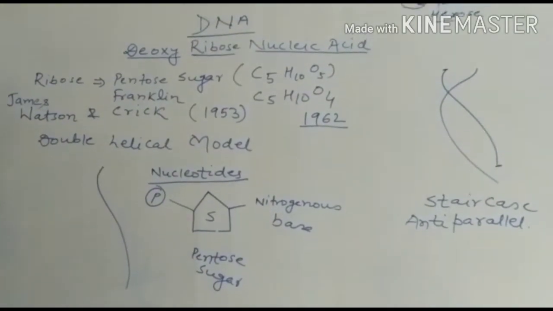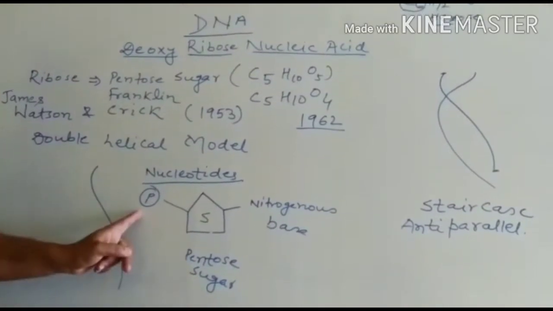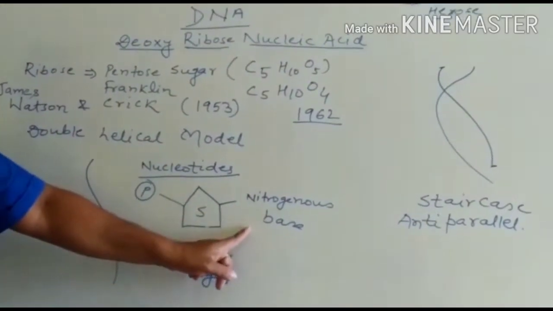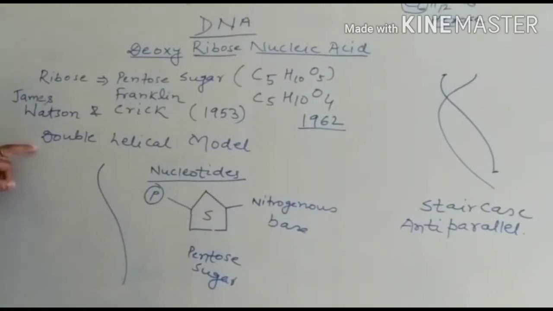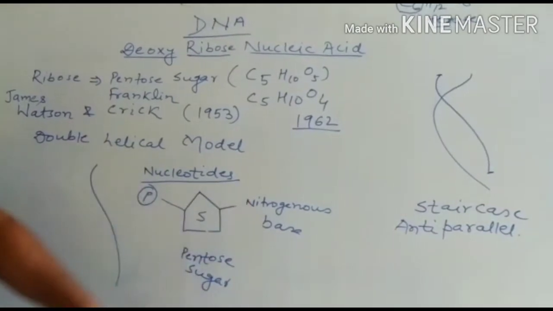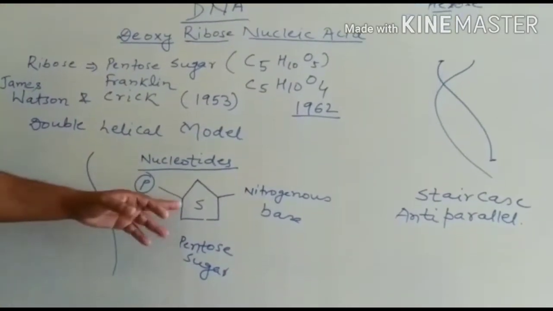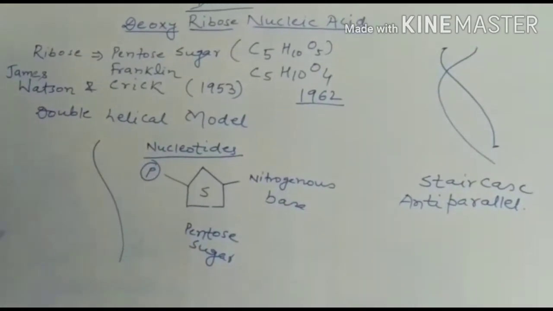So in nucleotides, there is the combination of pentose sugar, phosphate group, and nitrogenous base. On one helix of DNA, there are many nitrogenous bases attached to sugar and phosphate group.